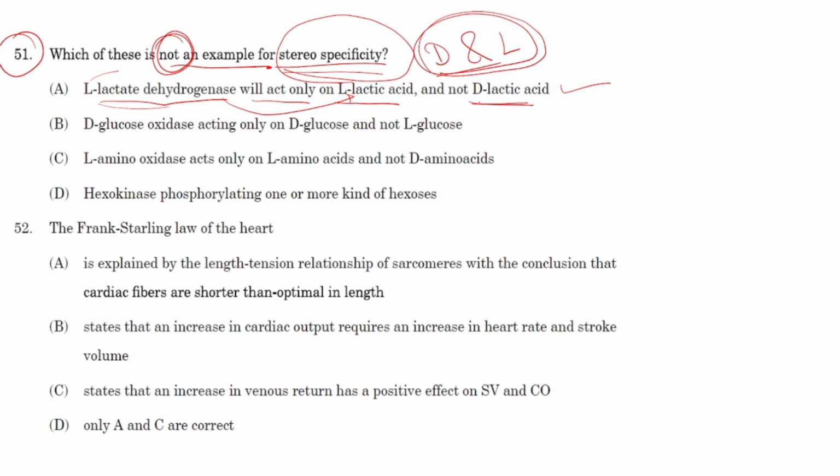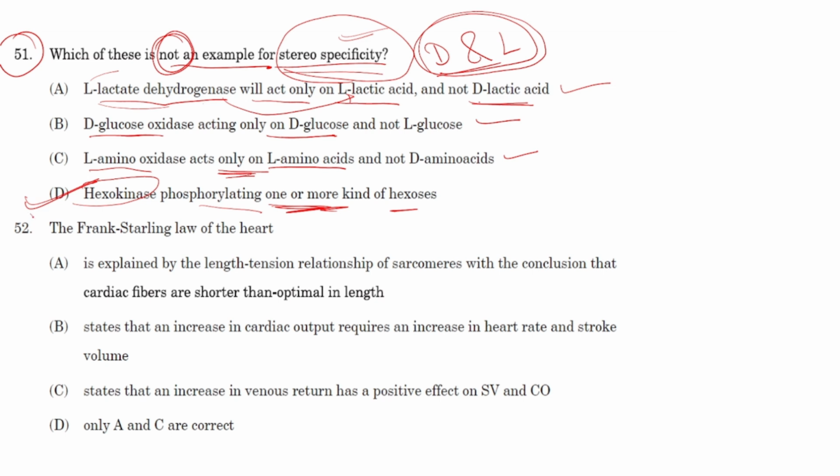Next, option B. D-glucose oxidase acting only on D-glucose. Again, this is also stereospecificity. Next, L-amino oxidase acts only on L-amino acids. It is saying that it only acts on L-amino acids, so this is also an example of stereospecificity. Next, option D. Hexokinase phosphorylating one or more kinds of hexoses. So this is not specific because it is acting on one or more kinds of hexoses. So obviously option D will be the right answer. That is, hexokinase is not an example of stereospecificity.